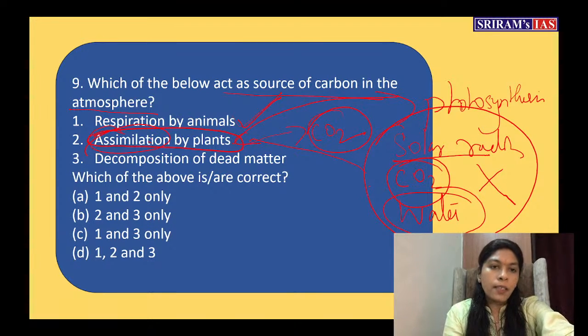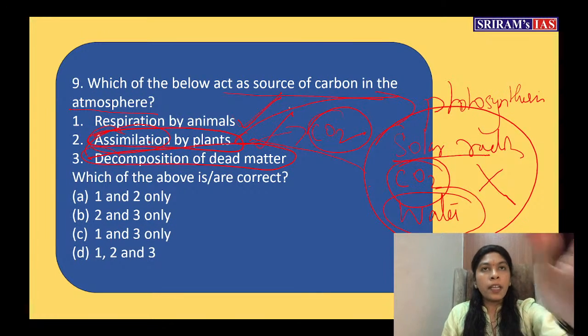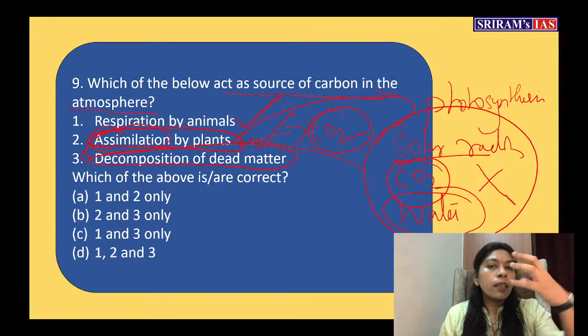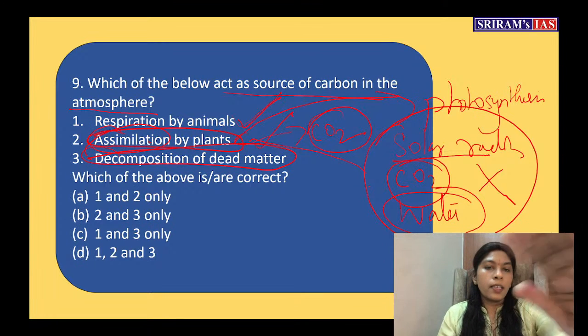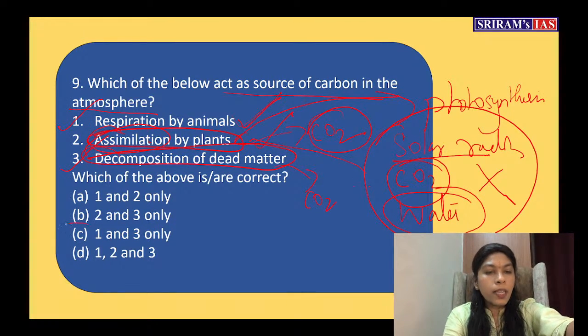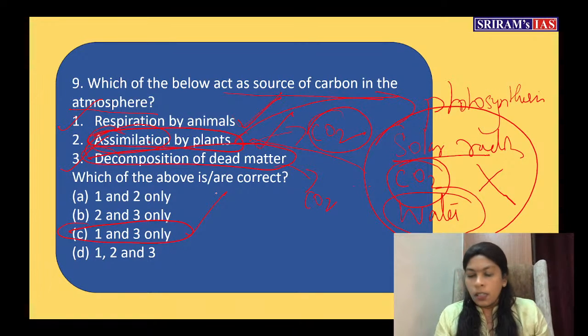So assimilation by plants is wrong, but decomposition of dead matter is right, because when an organism dies and is decomposed, it releases carbon dioxide. So this too is the right answer. C is the right option for this.